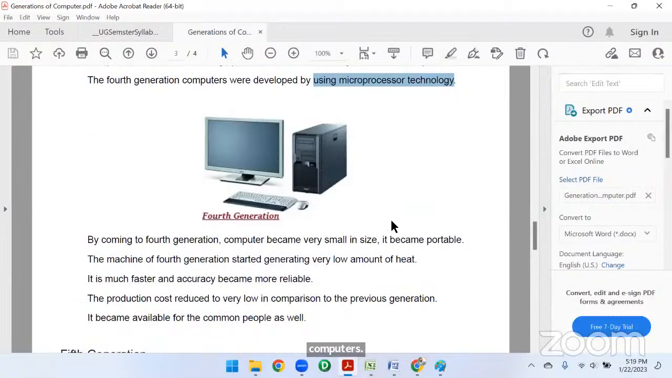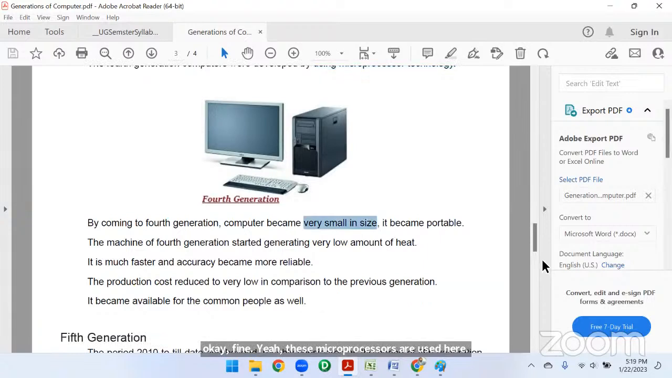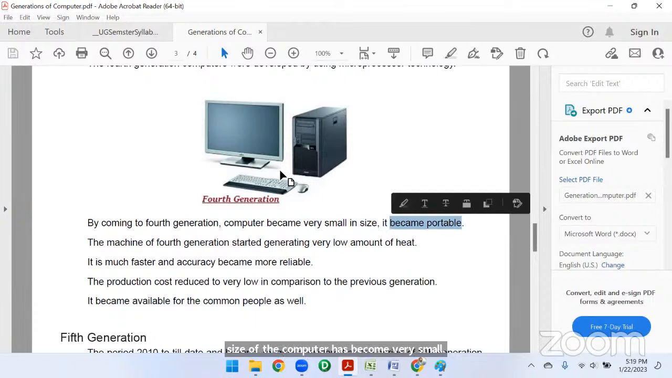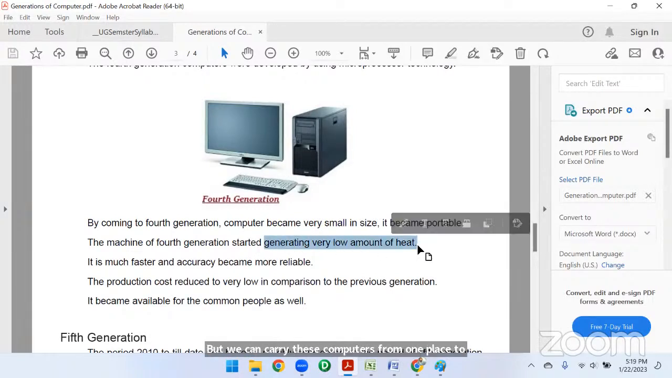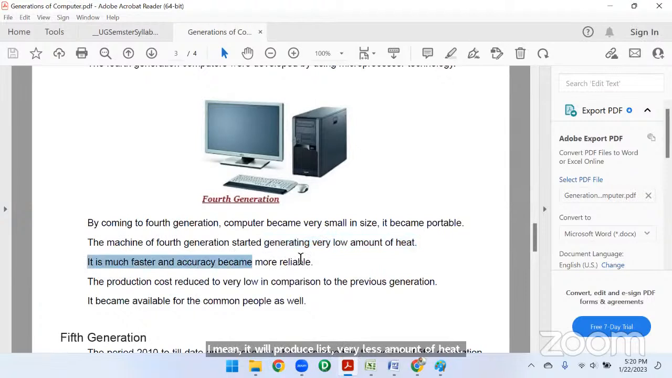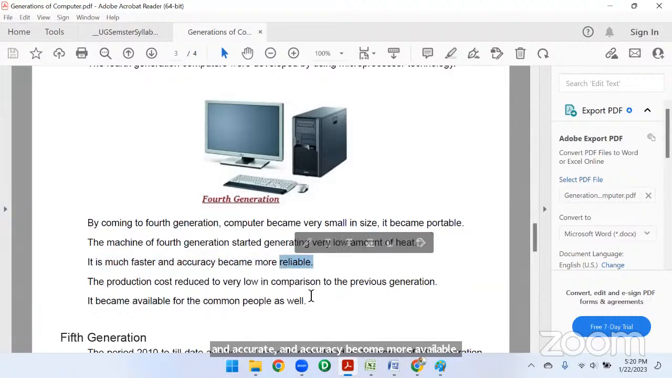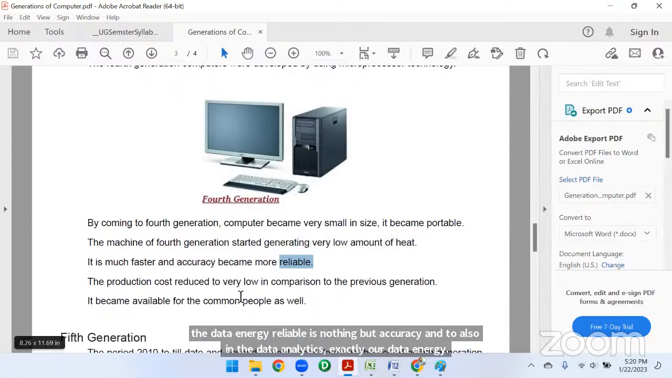With the help of these microprocessors, the size of the computer has become very small, and it is portable also. We can carry this computer. Portable is nothing but we can carry this computer from one place to another without any problem. And here it will produce a very low amount of heat, and it is much faster and accurate, and accuracy has become more reliable. Reliable data means accuracy comes out correct. Whatever things we are doing, the data is processed accurately. For example, all these things, right?